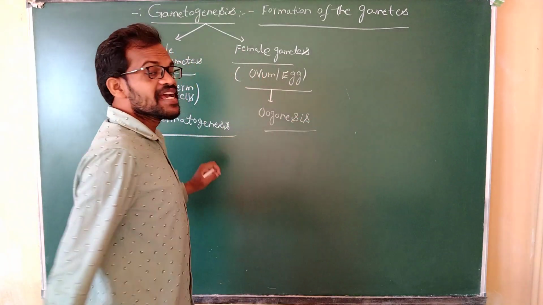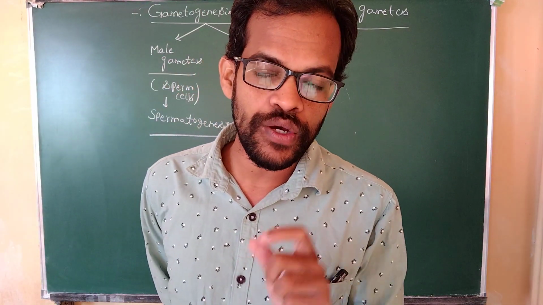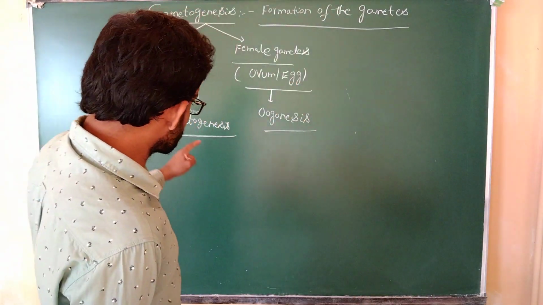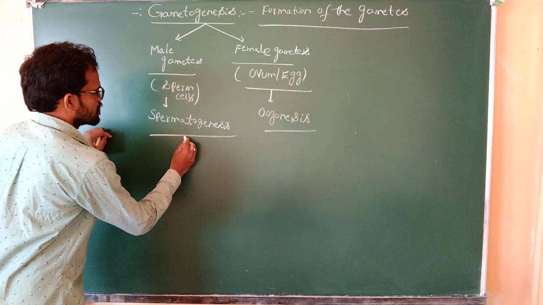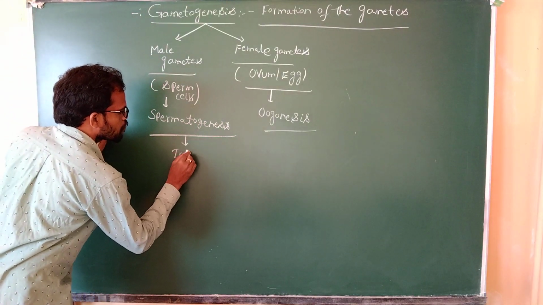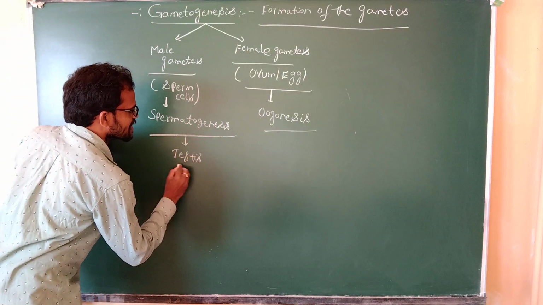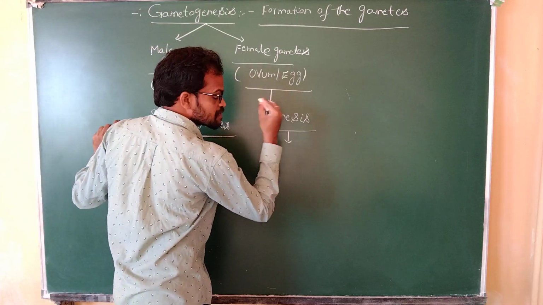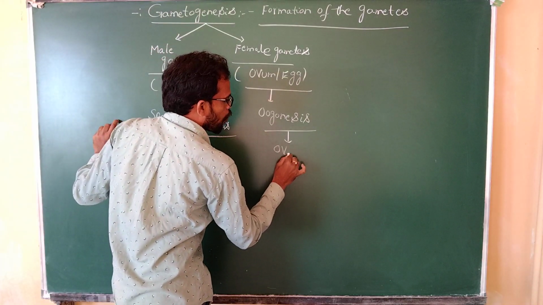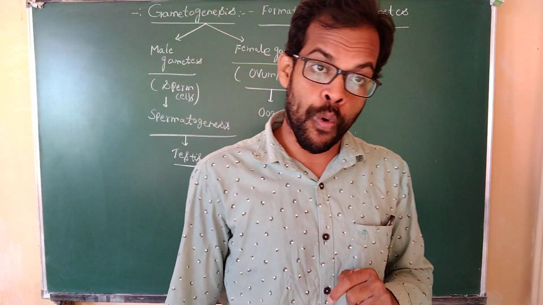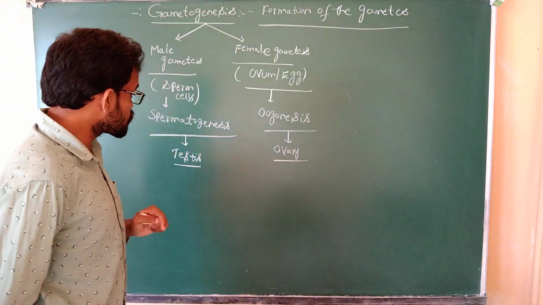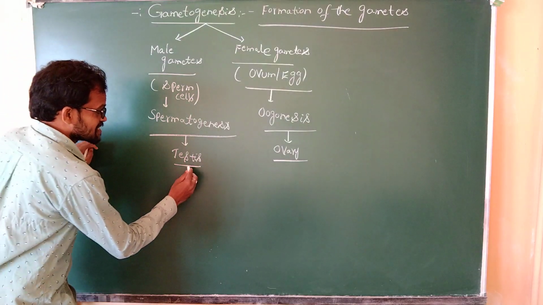The formation of the female gametes is known as oogenesis. The spermatogenesis process takes place in the testis. The oogenesis process takes place in the ovary.